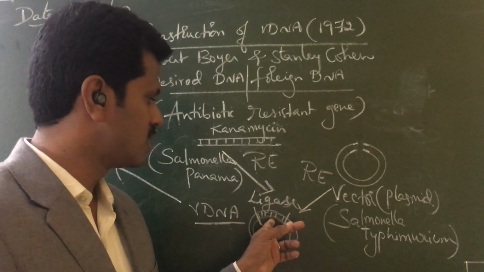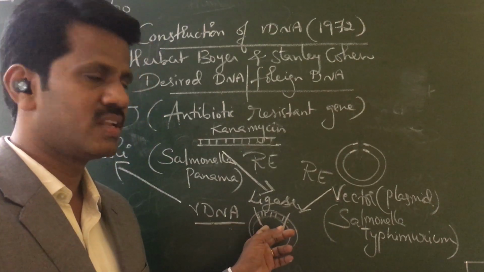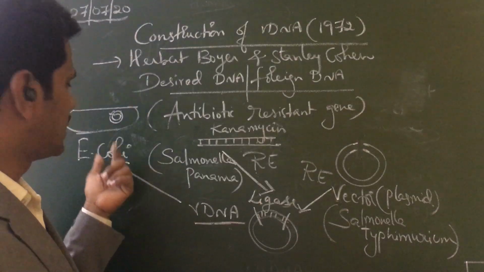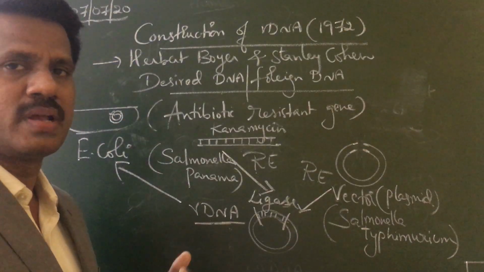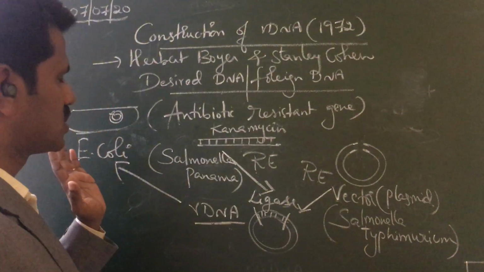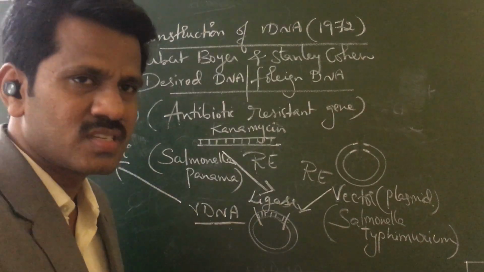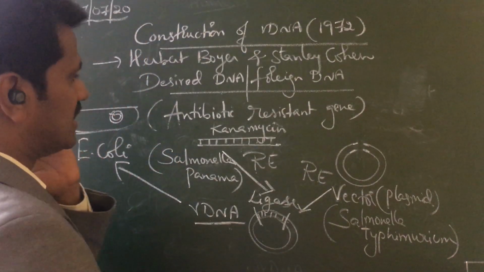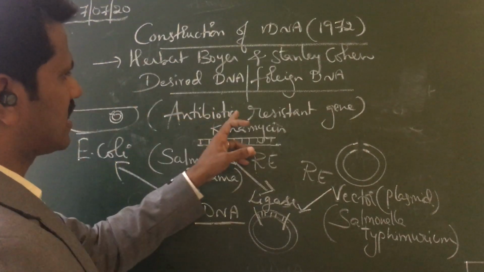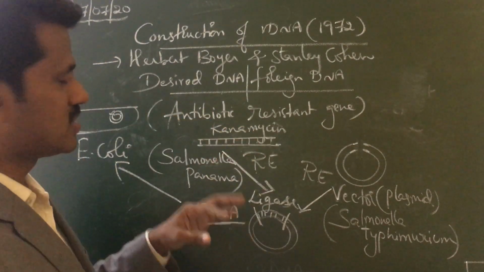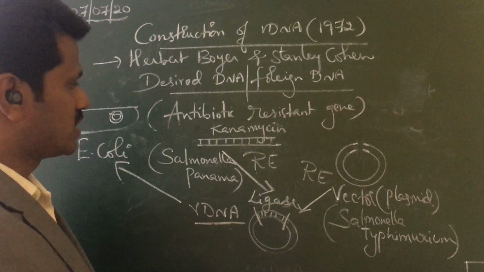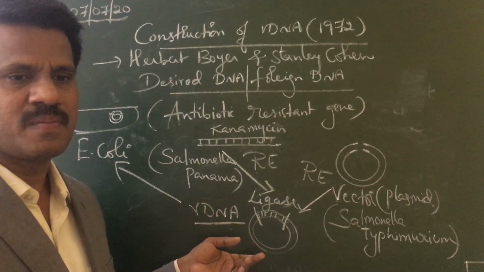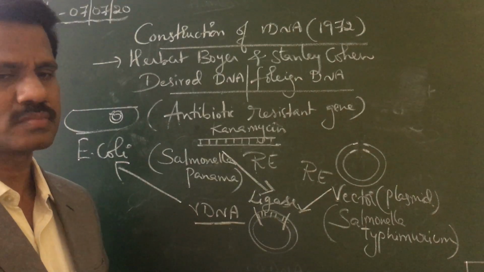It is able to attach two different genetic materials, and this rDNA is inserted into E. coli, the host, which is able to replicate or multiply the character. Once it multiplies, it expresses our desired genetic material and produces the antibiotic resistant gene kanamycin in large numbers. That is how, for the first time, they constructed the first rDNA.